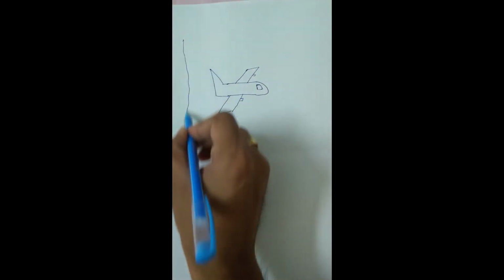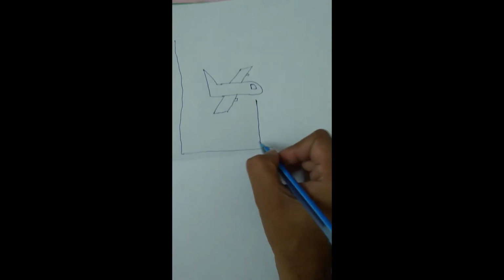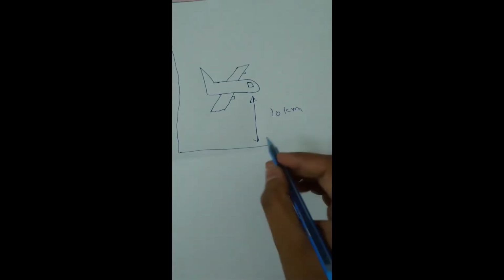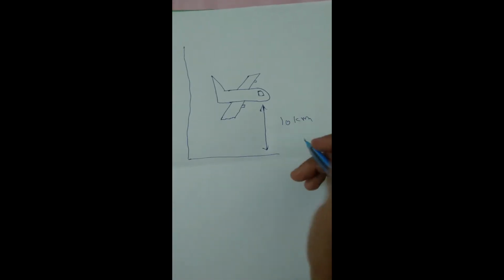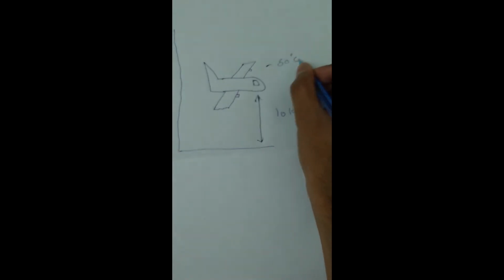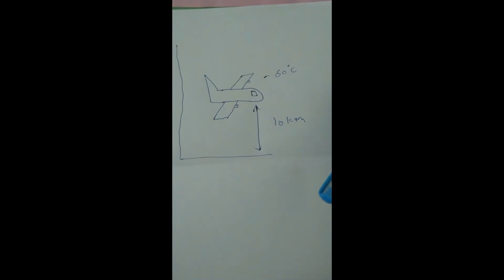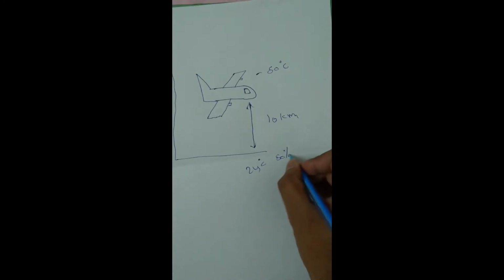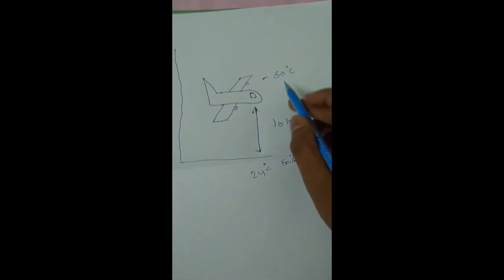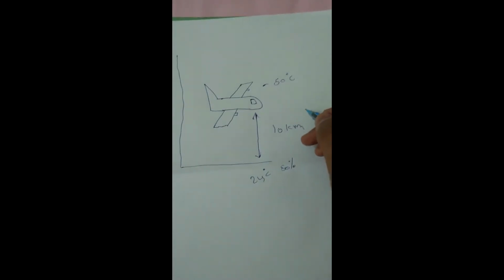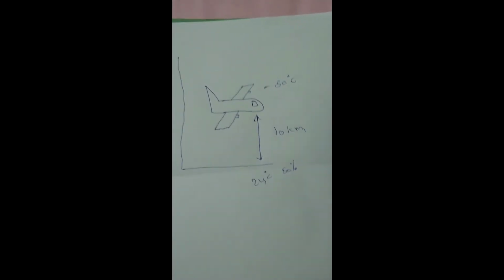Hello everyone. We know that generally aeroplanes fly at around 10 kilometers above Earth's surface. At 10 kilometers, the air temperature is very low, like minus 50 degrees centigrade. On Earth, for comfort cooling conditions, we generally require 24 degrees centigrade and 50% RH. But if it is minus 50 degrees centigrade outside, why is an air conditioning system used in an aeroplane? Today we are going to discuss this.